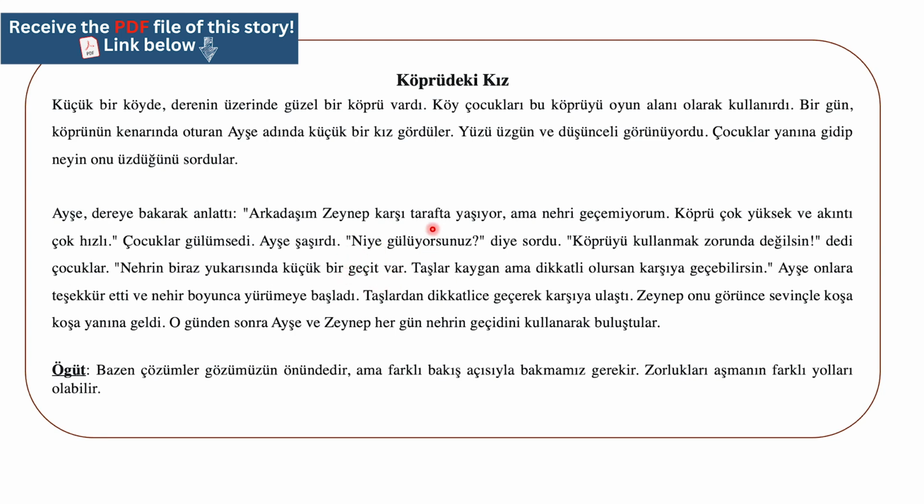This is geçit. Taşlar kaygan ama dikkatli olursan karşıya geçebilirsin. So they told her the stones are slippery, but if you are careful, you can cross. So the stones, taş means stones. Taşlar stones, kaygan means slippery ama but dikkatli, careful olursan. Now here's sen, wait, let's say the N. The N represents you. The SA means if. So if you are careful,